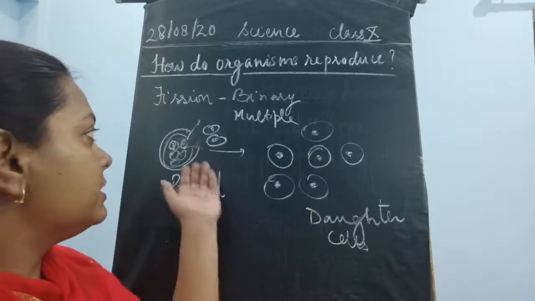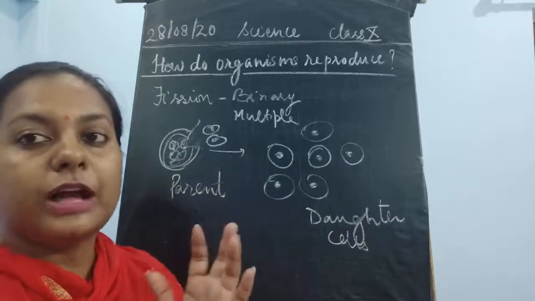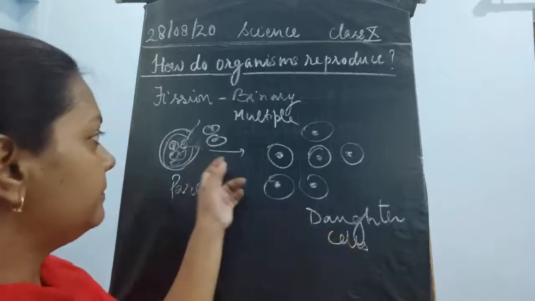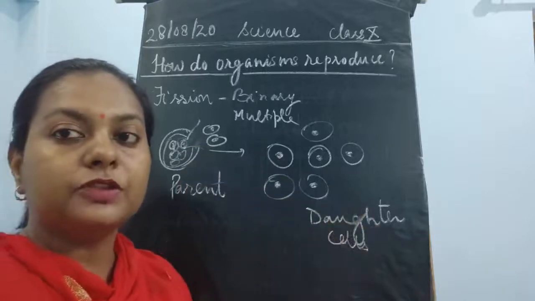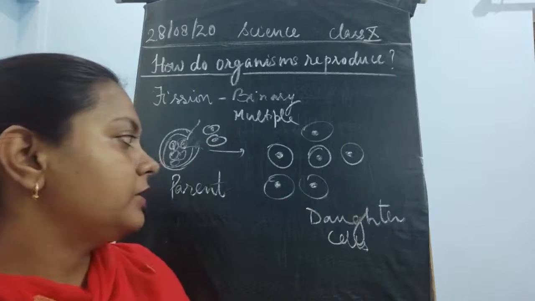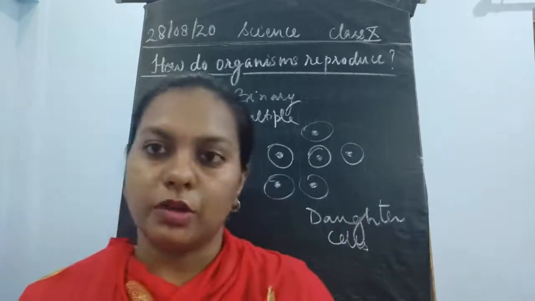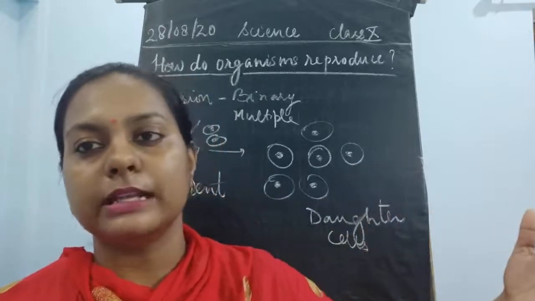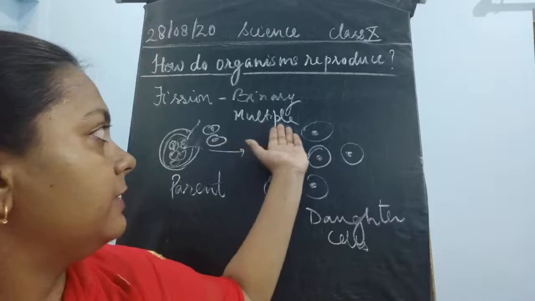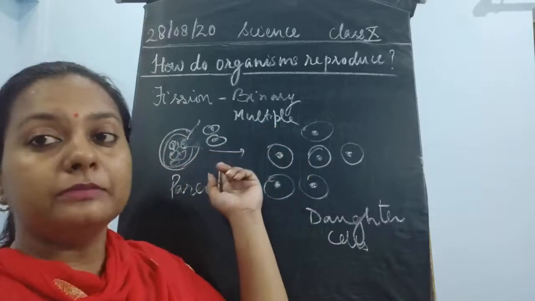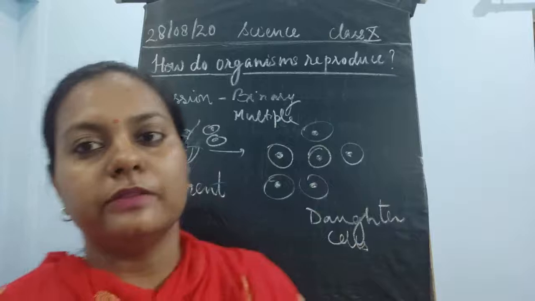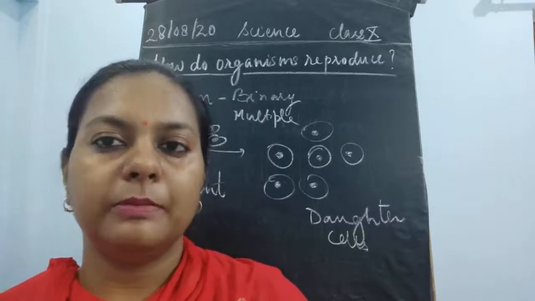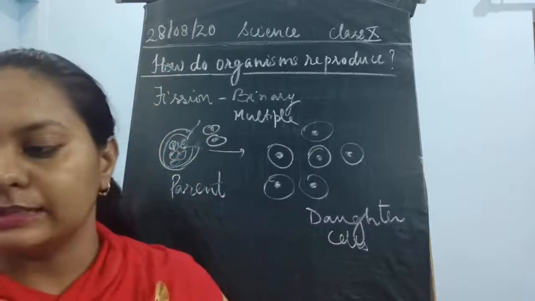Now here this animal is going to accumulate one nucleus, there is some cytoplasm in each and every cell, and once a cell breaks open, then what happens? It is going to form the daughter cell. Okay, so this forms daughter cell, and many daughter cells are formed, not only two, more than two daughter cells are formed. That is why it is said to be multiple fission. One animal is dividing and forming more than two individual children, so that is why it is said to be multiple fission. So here in multiple fission, you could see several daughter cells are being made.